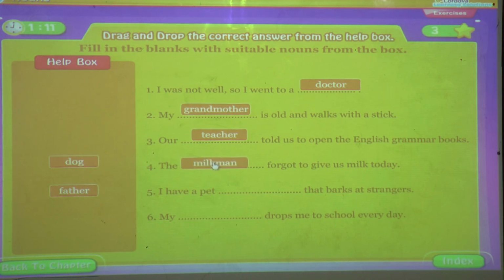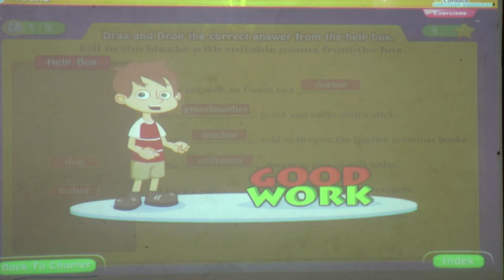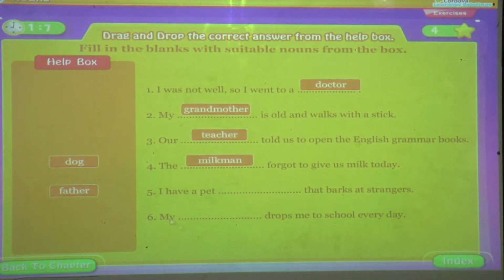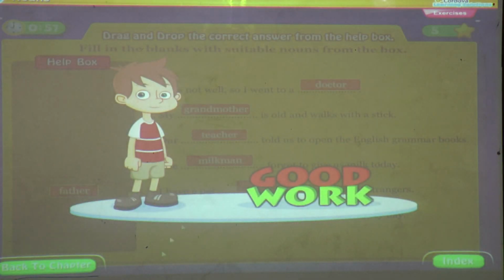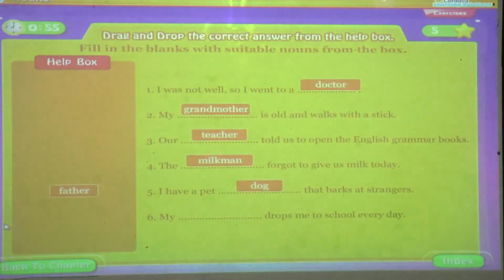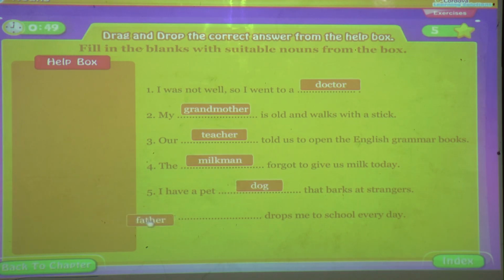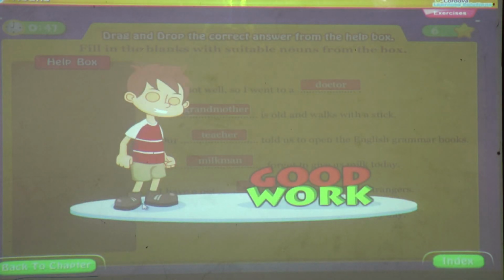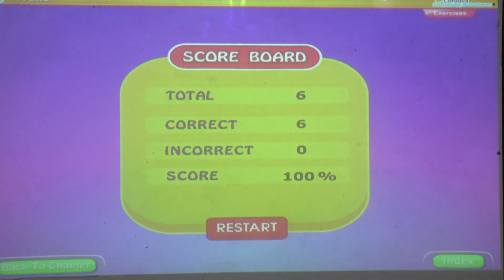Milkman. Fifth one, I have a pet that barks at strangers. Dog. Last one, my dash drops me to school every day. Father. So these we have seen. Now the next exercise is